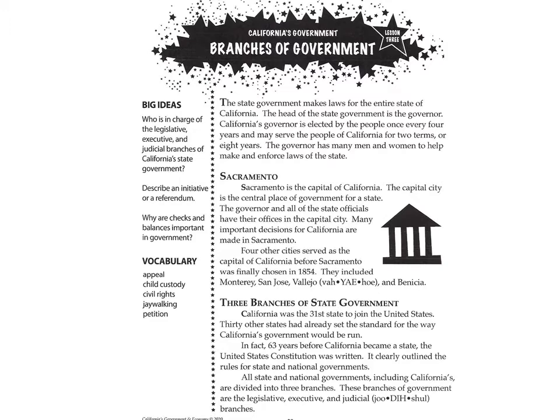3 branches of state government. California was the 31st state to join the United States. 30 other states had already set the standard for the way California's government would be run. In fact, 63 years before California became a state, the United States Constitution was written. It clearly outlined the rules for state and national governments. All state and national governments, including California's, are divided into 3 branches. These branches of government are the legislative, executive, and judicial branches.